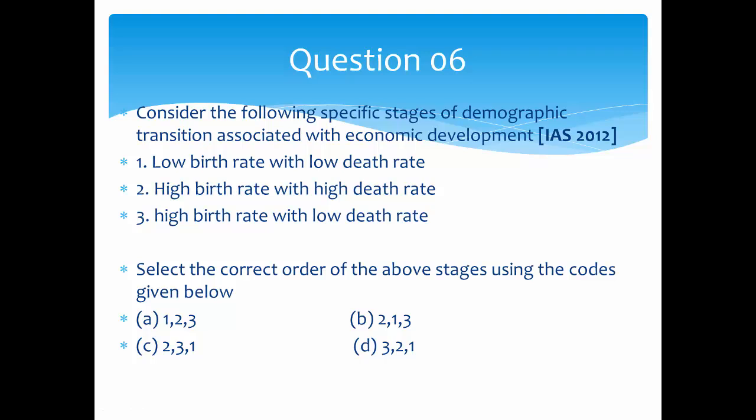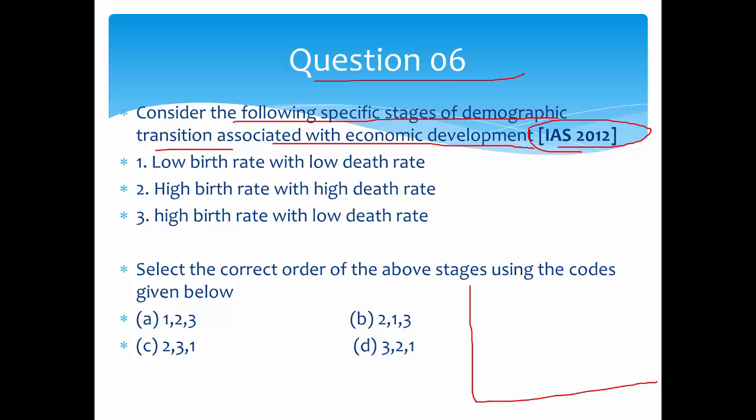Okay, then question 6. Question 6 is: consider the following specific stages of demographic transition associated with economic development. So this came in IAS, and this is again a direct concept. What is demographic transition? There is a demographic transition curve, let's say this is the birth rate. The birth rate is very high, and similar is the death rate. So both birth rate and death rate are very high.